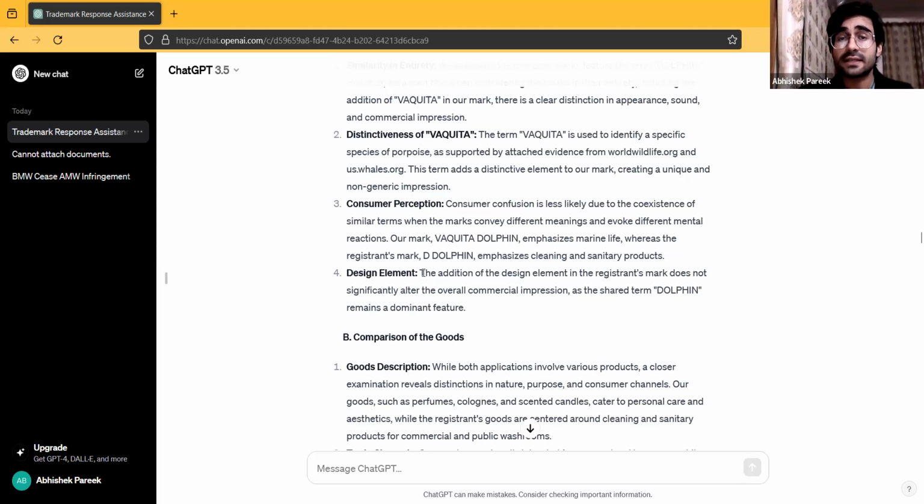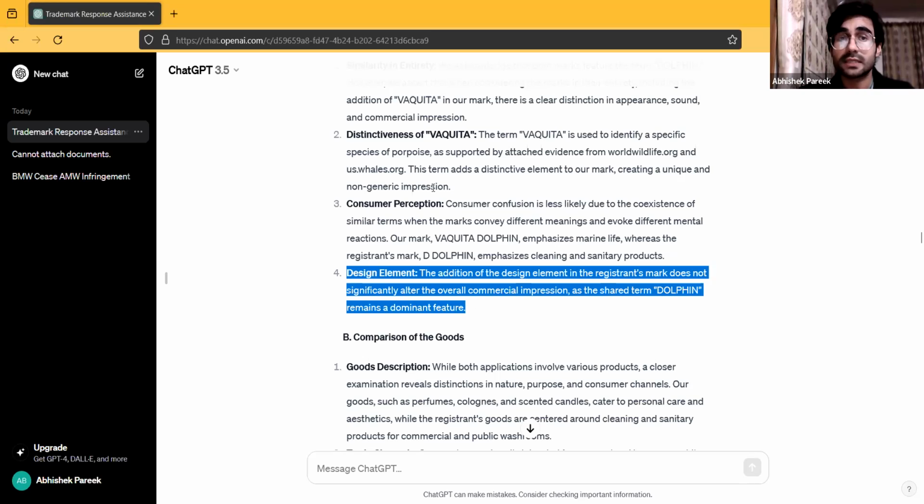Then in design elements, it has not given a good point over here. It has stated, if we read it, it states the addition of the design element in the registrant's mark does not significantly alter the overall commercial impression, as the shared term Dolphin remains a dominant feature. So if we look at it, it is in a way saying that Dolphin is the prominent feature of both the trademarks, and therefore both these trademarks are indeed very similar to each other, because Dolphin is a prominent feature. So this is going against us. We have to convince the USPTO that both the trademarks are different and not similar, right? So we have to do something about this point.